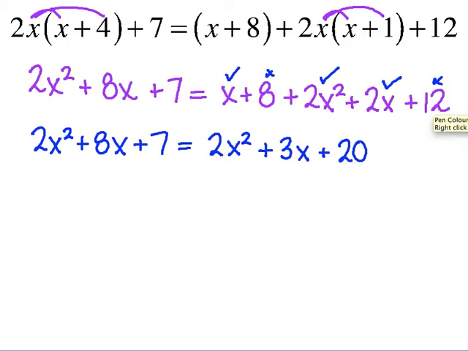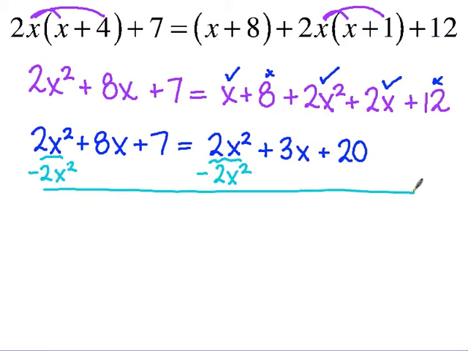And this is the thing. Right now, you should notice that you each have a 2x squared on either side, right? That should be the case every time. We don't know how to solve these problems yet. So you should be able to go ahead and get rid of the x squared term every time.